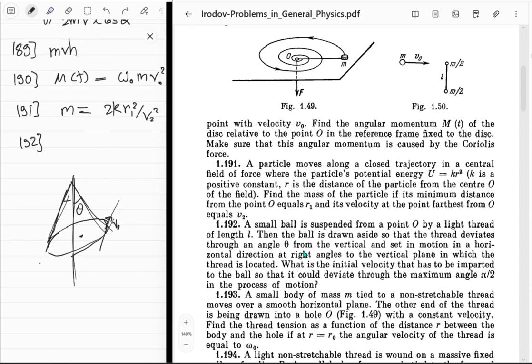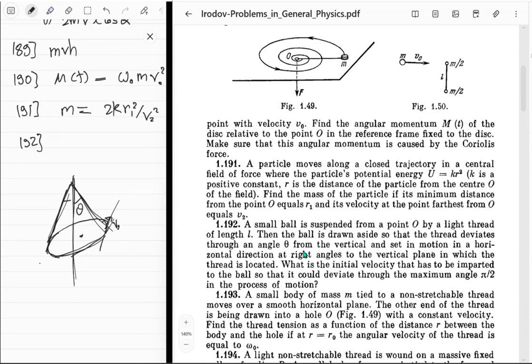So give up that hope. One thing you know is that the length of the string is always constant. That means this is going on a cone. So this path that it traces out must be some kind of conic section, of course. Yes, that's what we can say for sure.